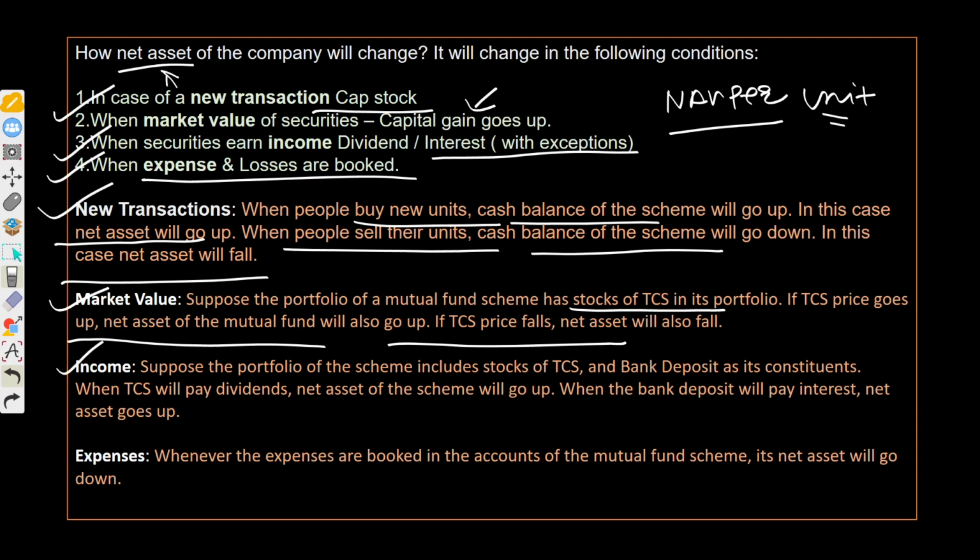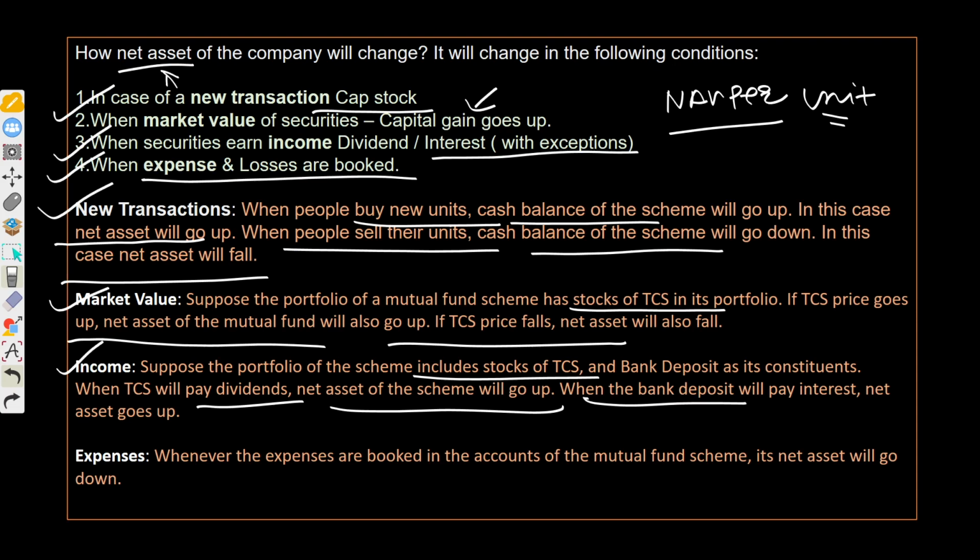Income. Suppose the portfolio of the scheme includes stocks of TCS and a bank deposit as its constituents. So when TCS pays dividends, net assets of the scheme will go up, and when the bank deposit pays interest, net assets again go up, because income and interest payment will add to the balance, or your cash will increase basically.